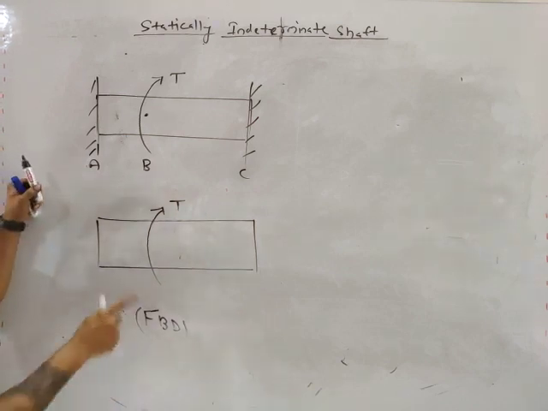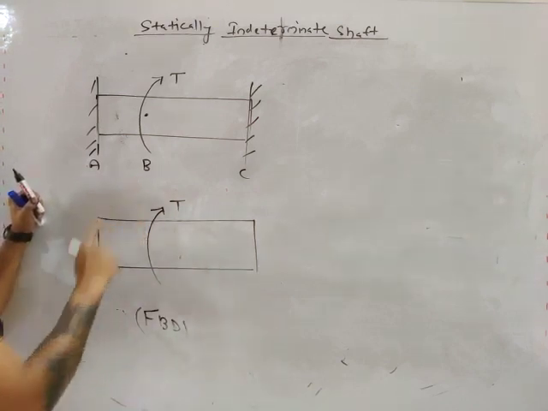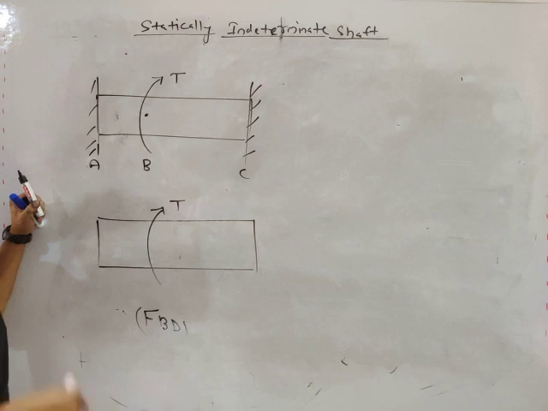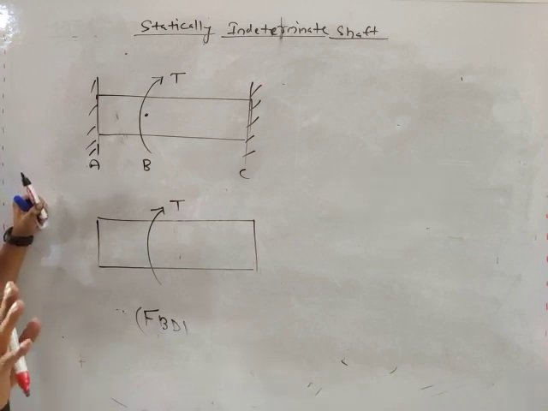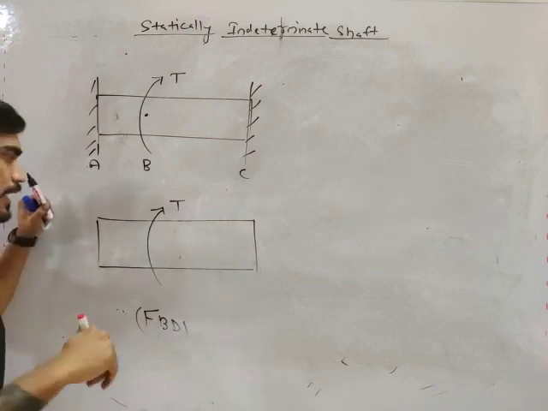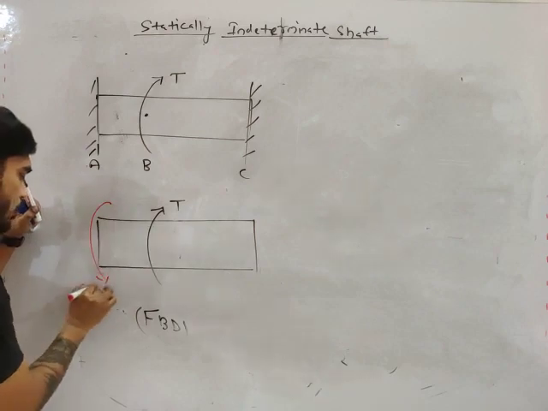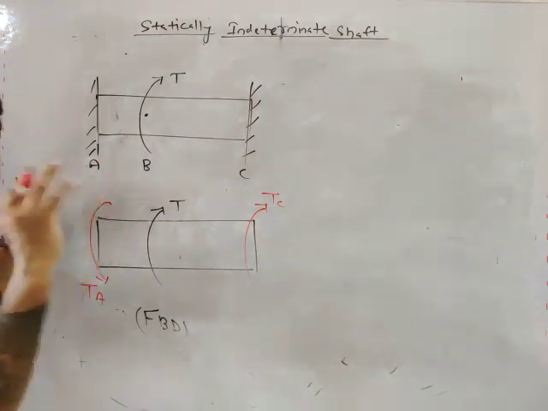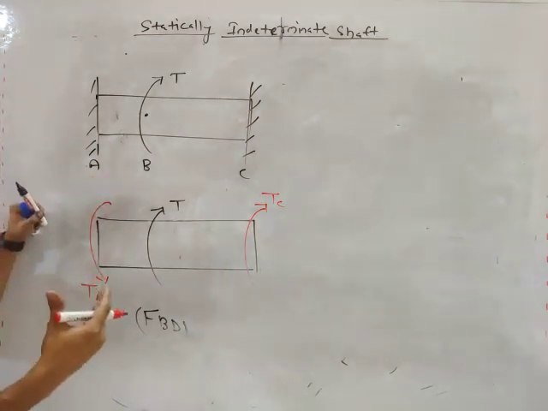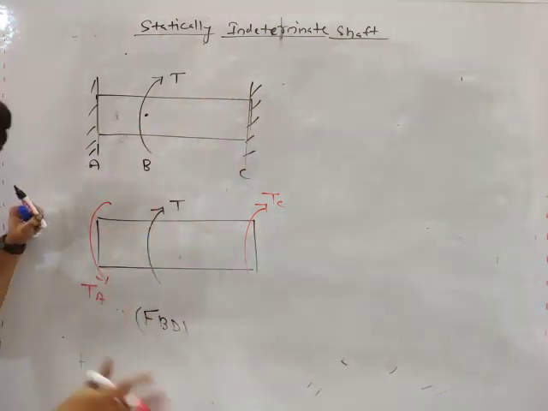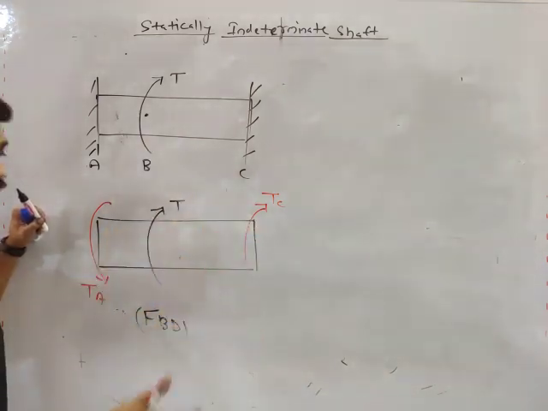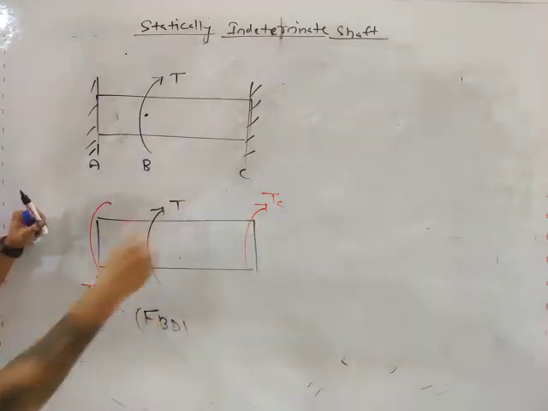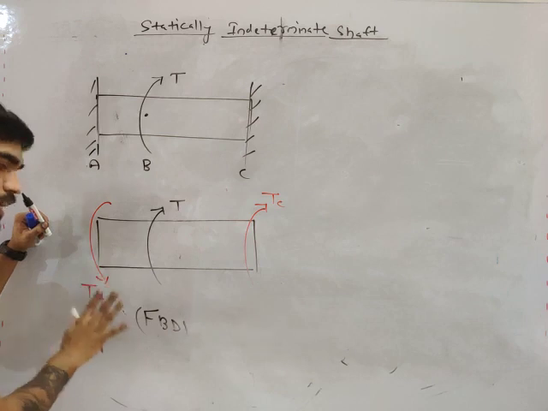Now we don't know what will be the direction of these reactions, but you don't even have to know. You can assume any direction. Let's assume TA is like this. Let's assume TC is like this. You can assume any direction. If your answer is positive, it means your assumption is right. If your answer is negative, let's say you are calculating TA and you are getting a positive answer, it means your assumption is right.